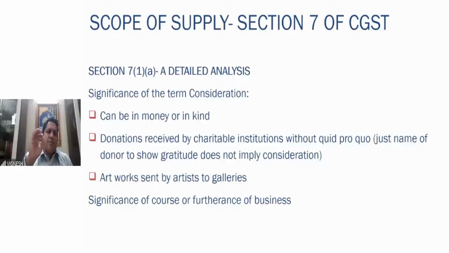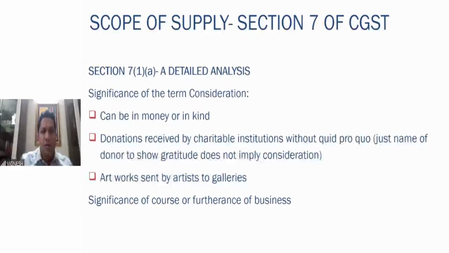Please remember, it is purely clarified that in case of a note of gratitude by the charitable institution to the donor by mentioning his name on that particular item which is donated, does not signify consideration. That means there is no quid pro quo. What is quid pro quo? Something in return. There is no something in return here, right? He is donating the fridge. We are just giving gratitude to his name.